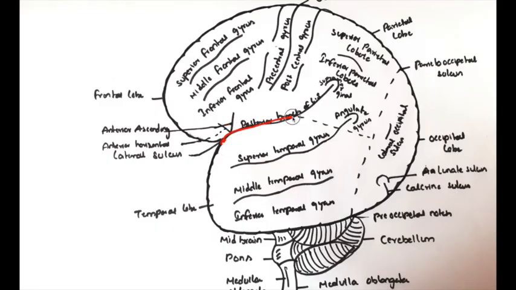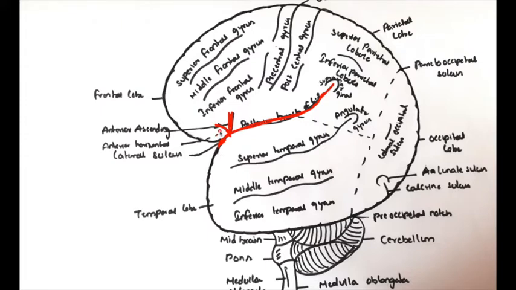This is the lateral sulcus. This lateral sulcus will have a stem. The stem will be seen on the inferior surface, whereas this is the posterior branch. On this posterior branch of the lateral sulcus, first we will see the anterior horizontal and anterior ascending branches. This one is the anterior ascending, and this is the anterior horizontal branch.